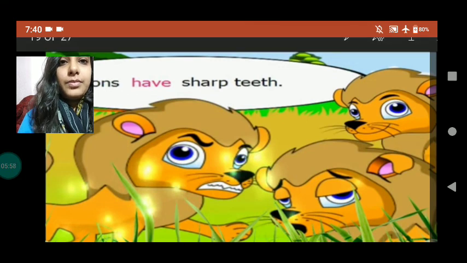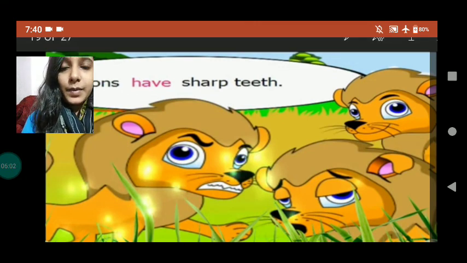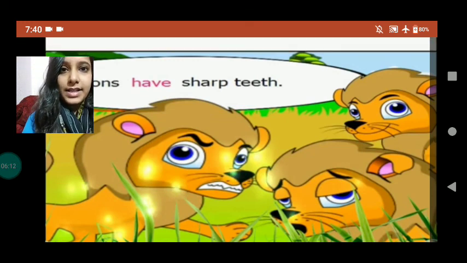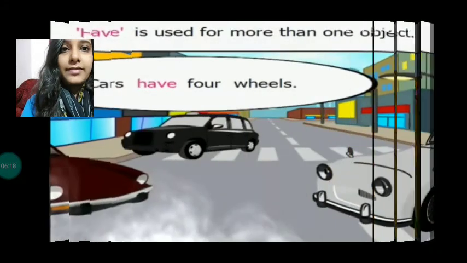Okay. So moving to the next one, let's see. Lions have sharp teeth. Now we are talking about lions, right? So when we are talking about more than one animal, we use have with it. Here you can see we are talking about more than one lion. Lions have sharp teeth. So we have used have there.